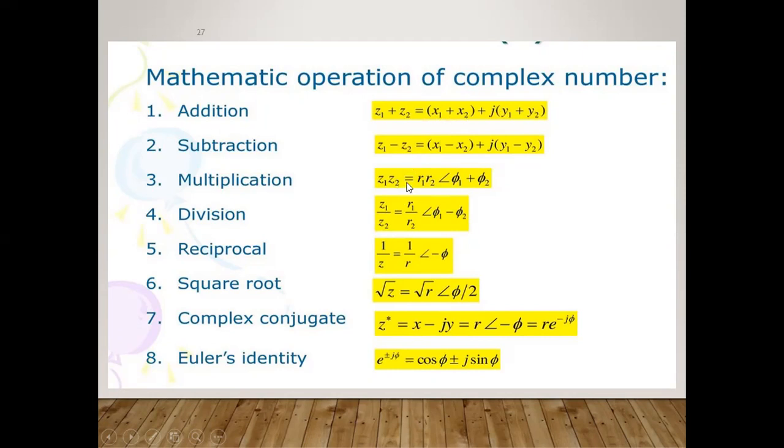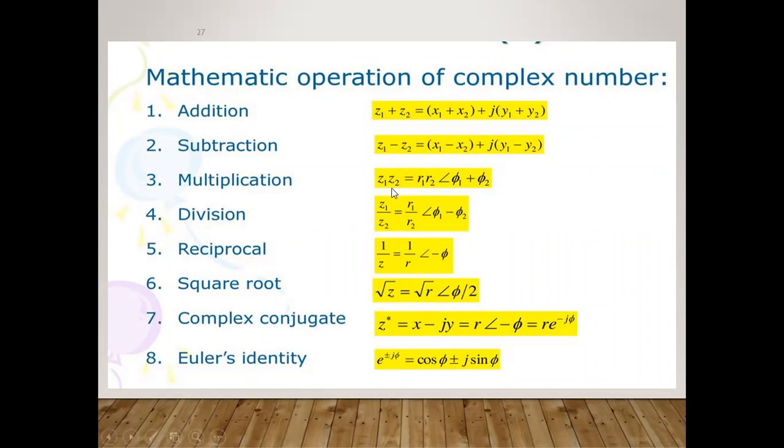In the multiplication, what will happen? Z1 into Z2 will be R1 into R2, because R1 and R2 are the resultant magnitudes, or the radii. And the angle will be phi1 plus phi2 for the multiplication, whereas for the division it is phi1 minus phi2. While solving numericals, I have explained many times rectangular to polar and polar to rectangular.